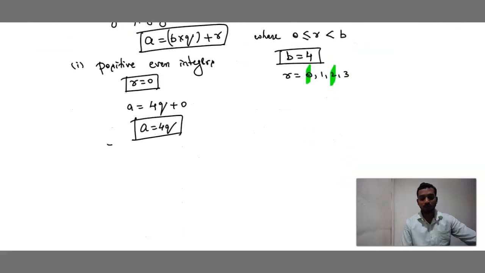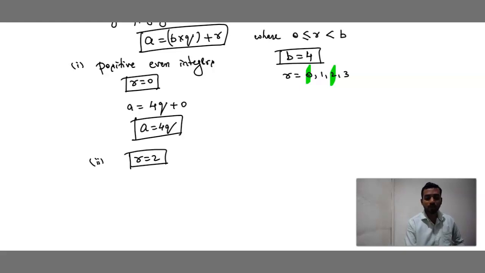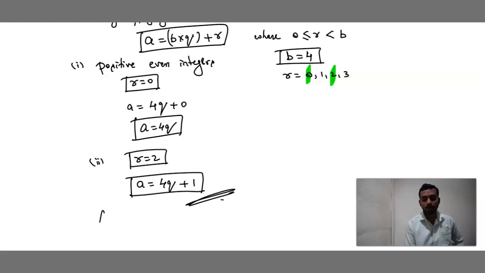If we take remainder as 1, remainder as 2, because even integer, we should take remainder as 2. Case 2. If remainder is 2, so what happens to A? A is equals to 4 into Q plus remainder. So A is equals to 4Q plus 2. Hence, proved. That's it. Thank you.